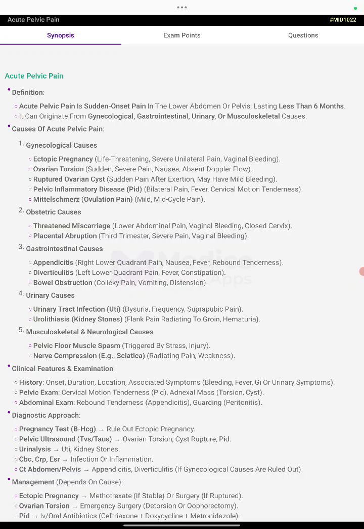Gastrointestinal causes include appendicitis: right lower quadrant pain, nausea, fever, rebound tenderness. Diverticulitis: left lower quadrant pain, fever, and constipation. Bowel obstruction: colicky pain, vomiting, and distension.